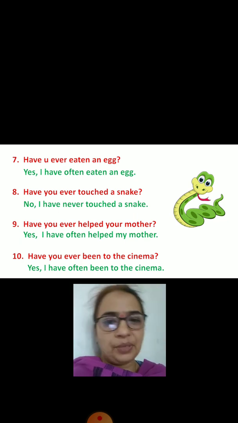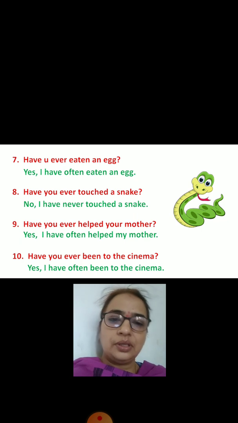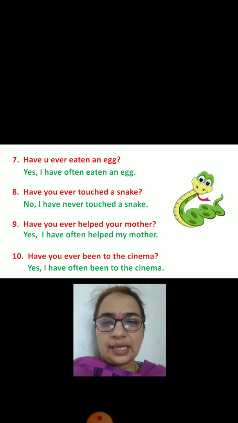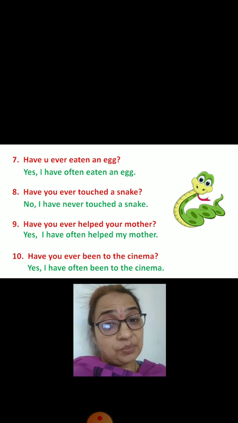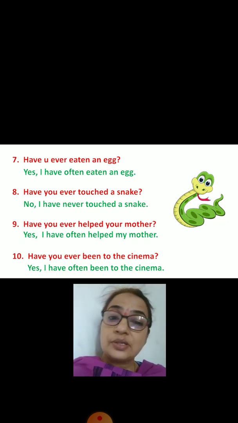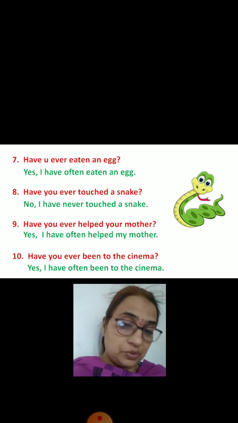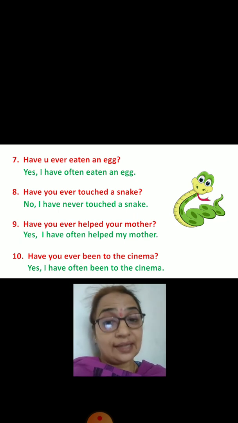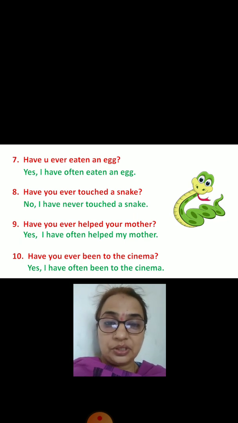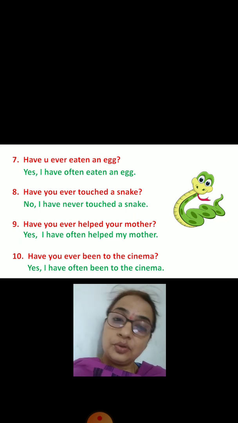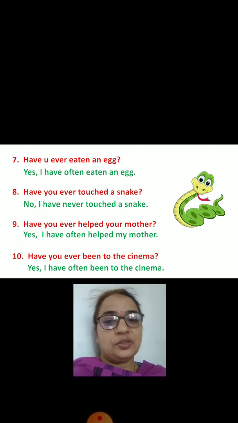Ask the question. You can play the game with your sibling. Okay, you can ask the question, and your brother or sister can help in positive and negative. Sometimes you can purposefully give the wrong answer so that whoever is playing with you, they can correct you. You can add the wrong combination. Yes, I have never seen that way. So you can correct. So this is the fun learning.